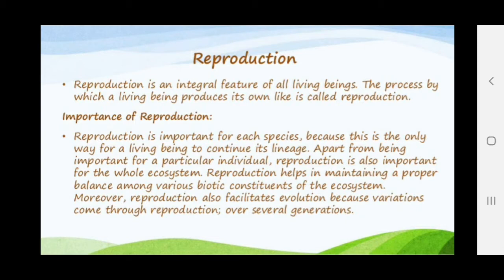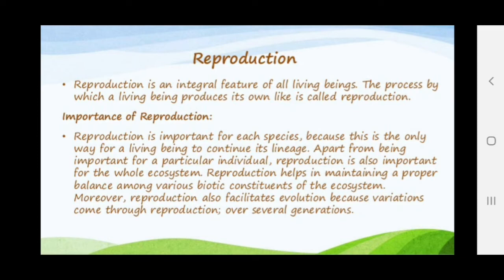The process by which a living organism produces its own kind of organism, like itself, is called reproduction. Now how is it important? It's very important for each species because this is the only way for a living being to continue their lineage, or we can say continue their history, or continue their species.